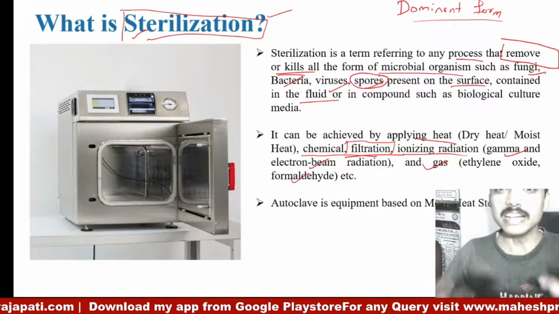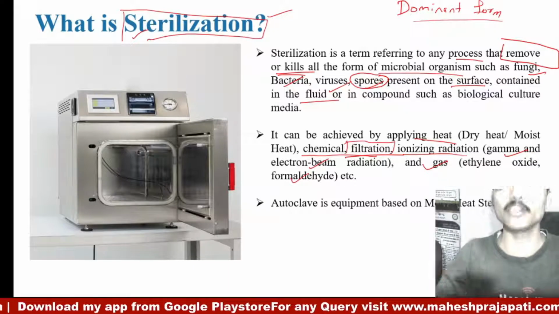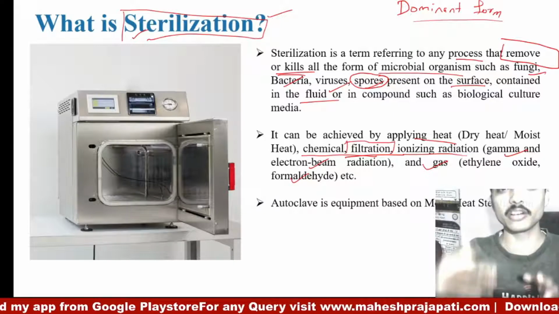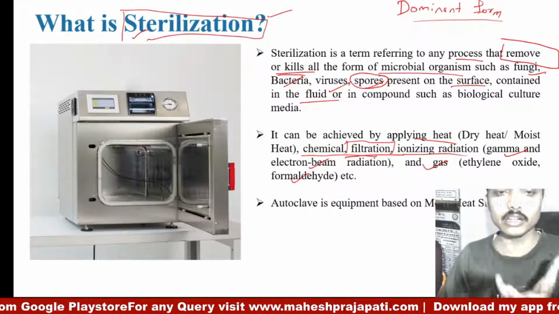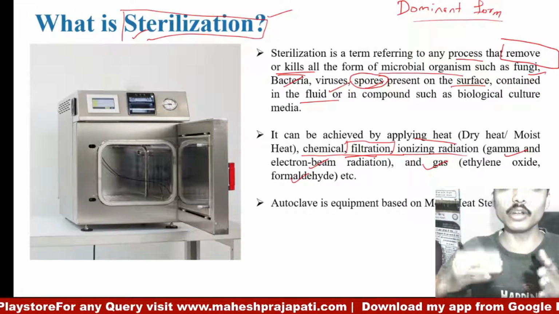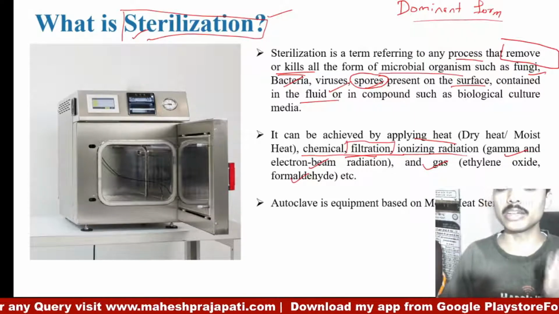Now, the sterilization of material totally depends upon which kind of material we are using. For different materials, different methods or modes are used. For example, if the material is heat resistant, meaning heat will not hamper it much, then for that kind of material we apply heat.